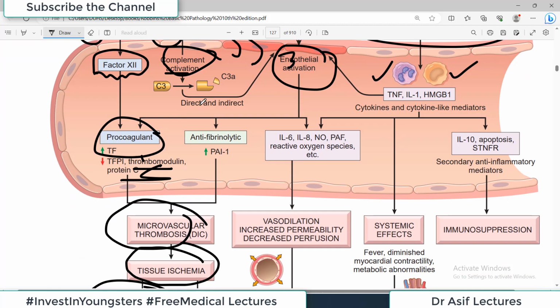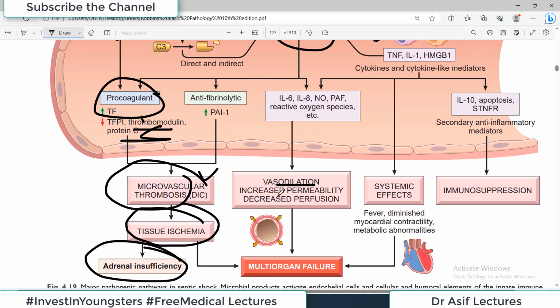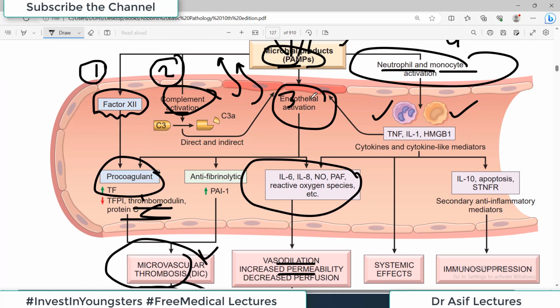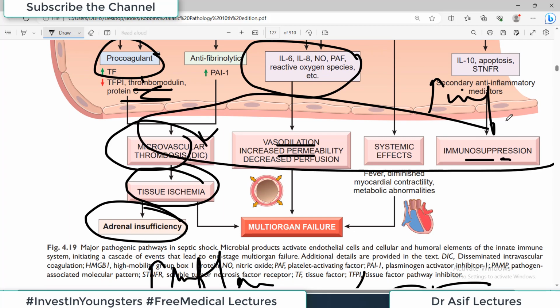If complement is activated, again it will lead to microvascular thrombosis. Endothelial activation causes vasodilation and increased vascular permeability because of all these factors produced by the activated endothelium. Immune system activation brings many factors, TNF, interleukin 1, HMGB1, a lot of other cytokines, and super inflammation as well as immunosuppression. So there is super inflammation with episodes of immunosuppression. All these effects ultimately will lead to multi-organ failure.